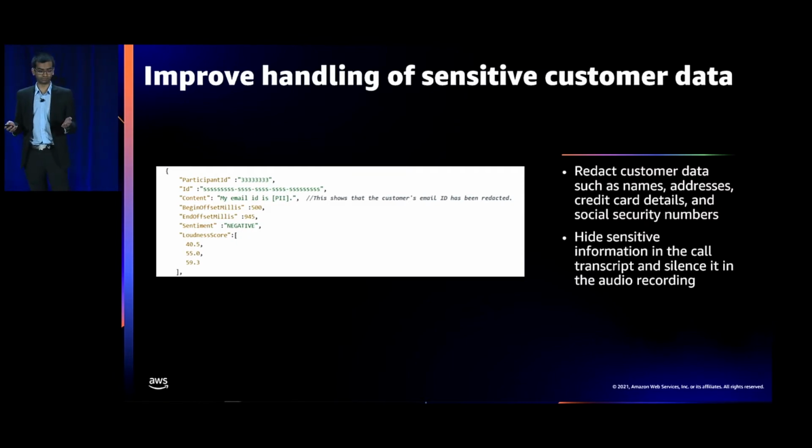Redaction removes this sensitive information from the call transcript, but it also does it from the audio recording. So for example, for call transcripts, whenever sensitive data is detected, the sensitive data is masked with the word PII. For call recordings, on the other hand, the audio segment that contains mentions of the sensitive data is silenced.